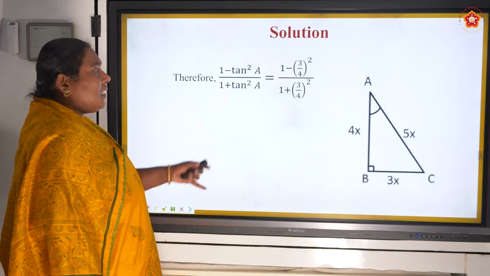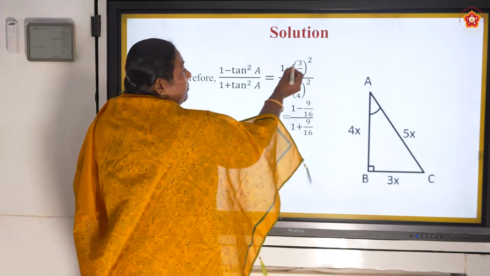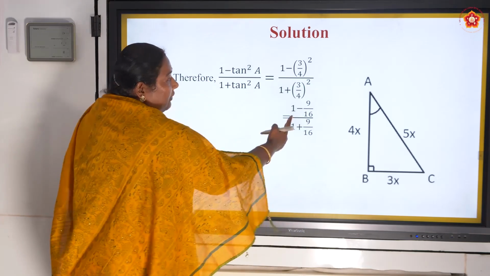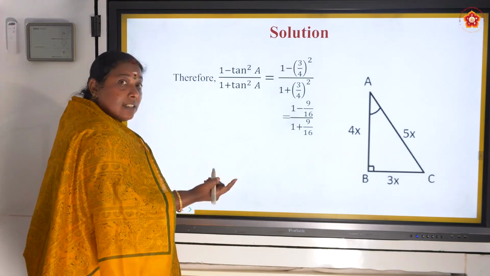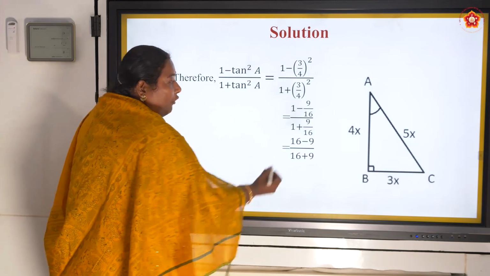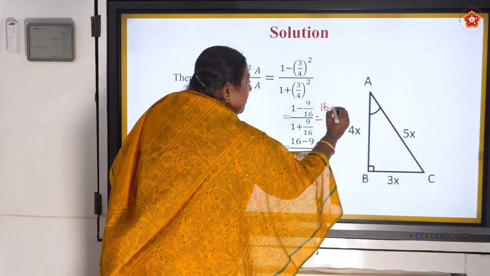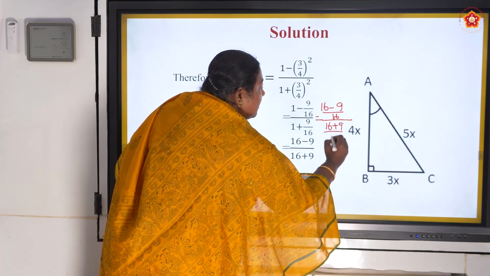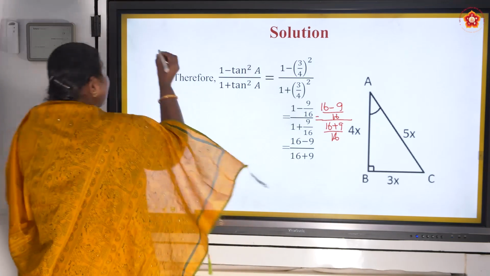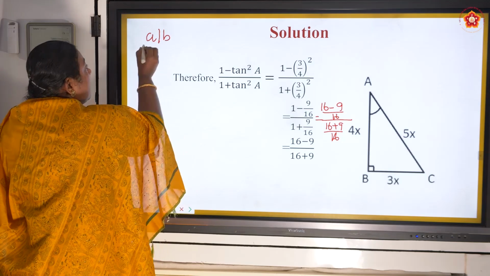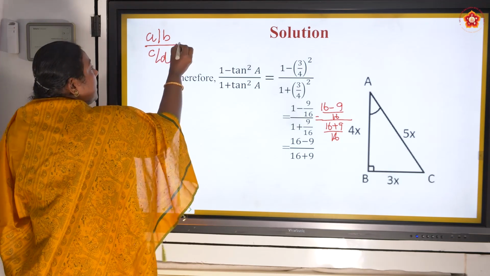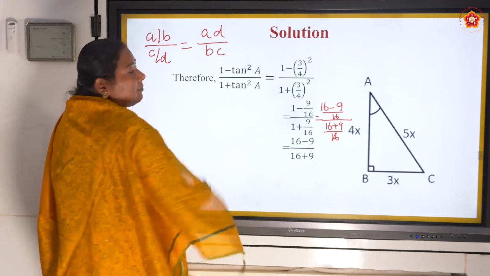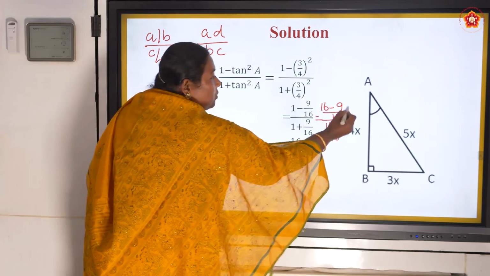Hereafter it is just a calculation. Next, 3 square, 4 square. So it becomes 1 minus 9 by 16 divided by 1 plus 9 by 16. Next step, we are going to take the LCM of it. So it becomes 16 minus 9 by 16 divided by 16 plus 9 by 16. What I said already, A by B divided by C by D becomes AD by BC. So that is what happened here.